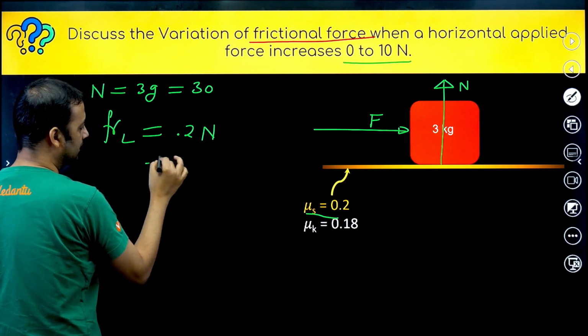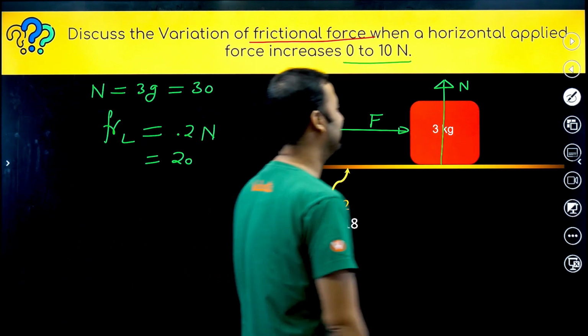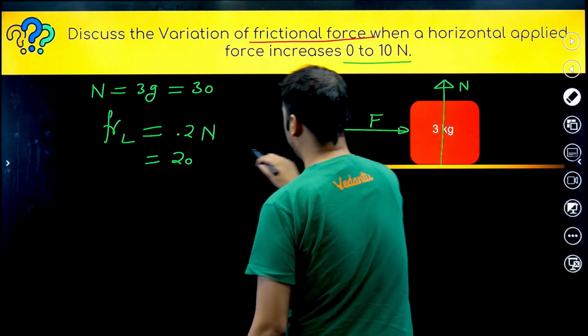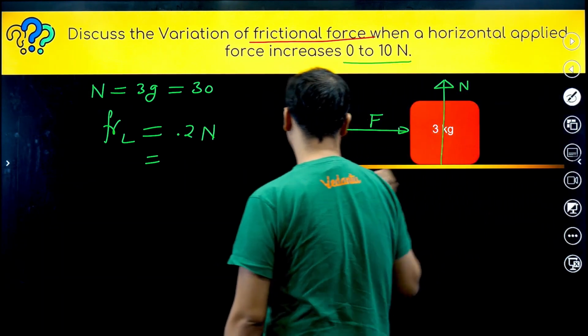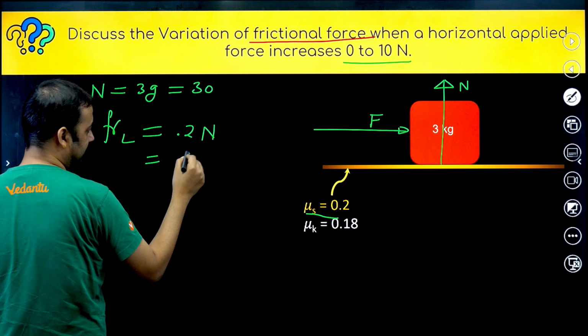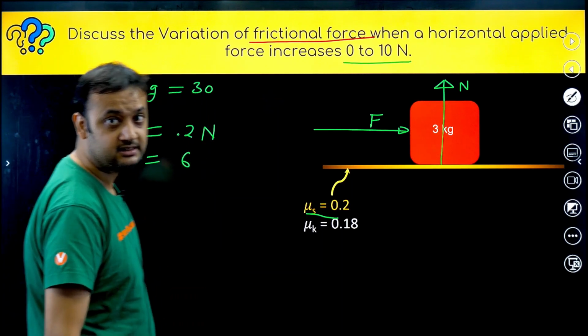So mu s is 0.2. So this will become 20 Newton. No, sorry, 6 Newton. Not 20. 0.2 into 30 is 6, right? 6 Newton.